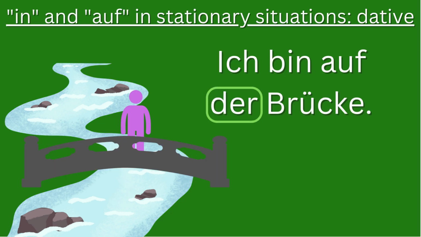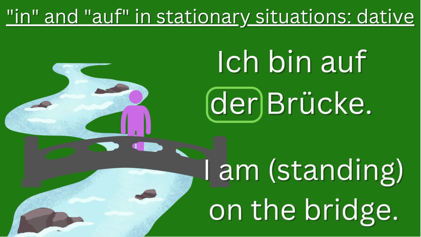Let's use an example with auf. Ich bin auf der Brücke. I'm standing on the bridge. So another dative construction here. In both of these situations, I'm clearly in a stationary situation where I would need the dative case.